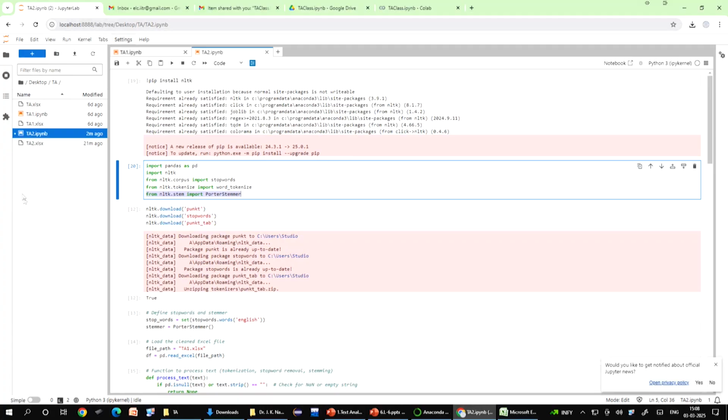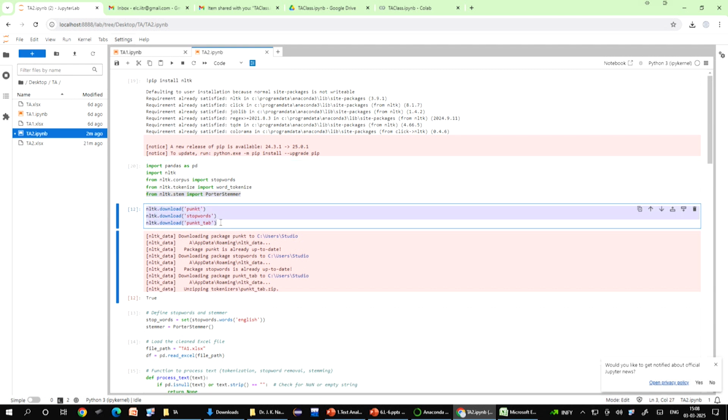Now, after this, the next library is nltk.download punkt, and nltk.download stopwords. Now, what is this punkt? When you do this, this is a function that downloads specific data sets or resources needed for text preprocessing.